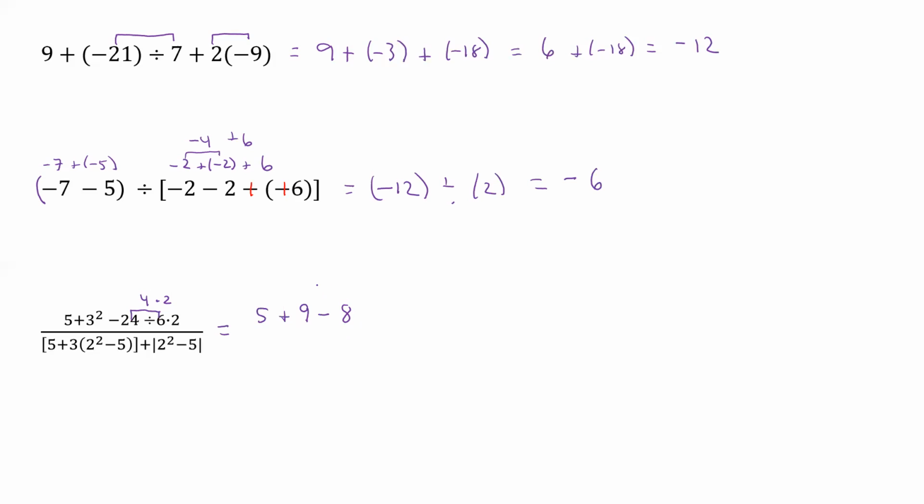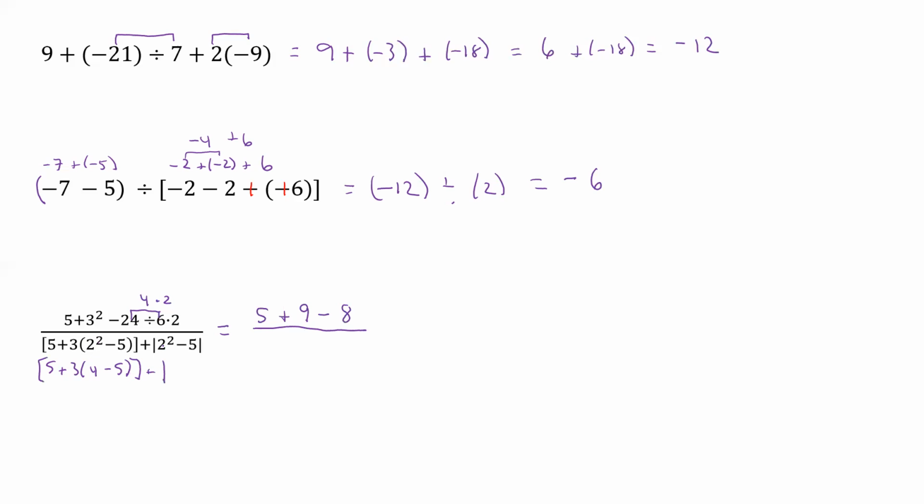And that then gives us the next part here. And so now what we're going to do is divide that by, now we have, well, we have some squares, parentheses, brackets. So we have a lot of stuff here we have to kind of think through. So if we want to kind of simplify it to this point, well, we have 5 plus 3 times 2 squared is 4 minus 5, and so that whole thing then is brackets still.